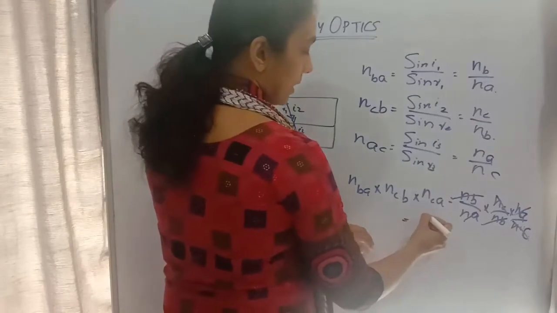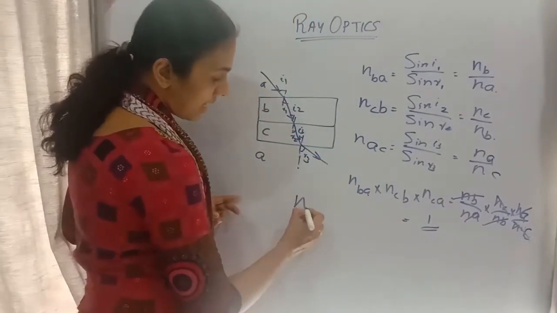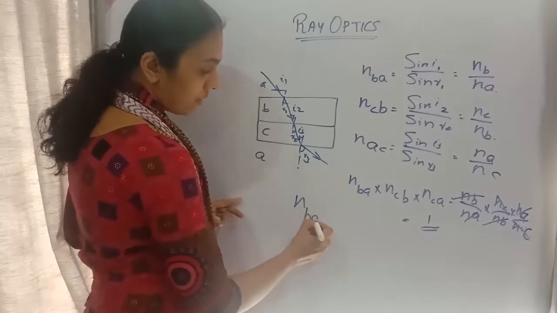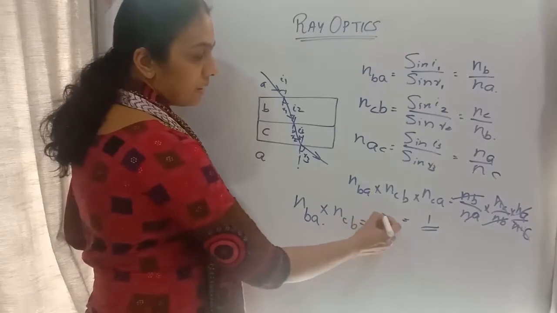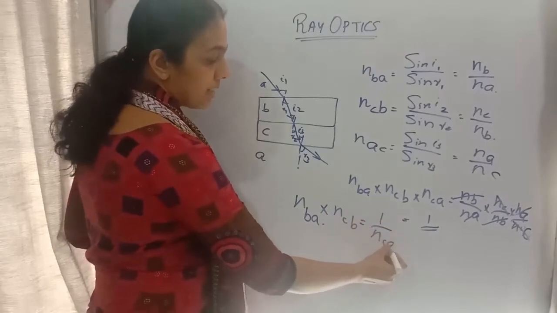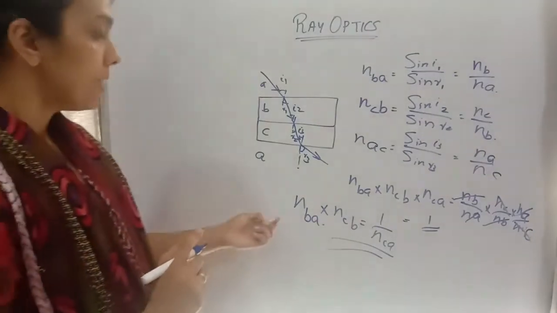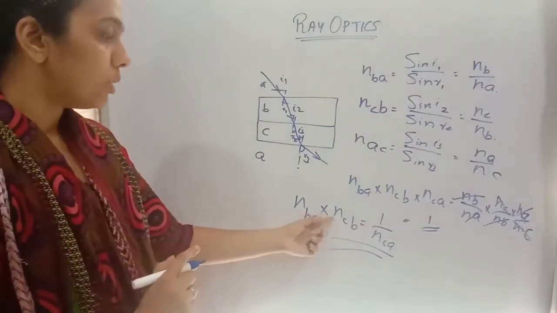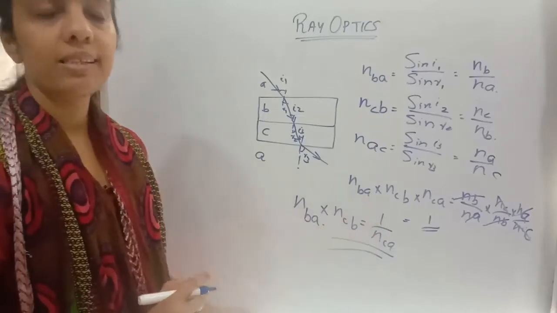So here we are getting it as equal to 1. That means we can write the refractive index of the second medium with respect to the first medium will be equal to 1 by NCA. This is an important relation that you can learn by heart. NBA into NCB will be equal to 1 by NCA.